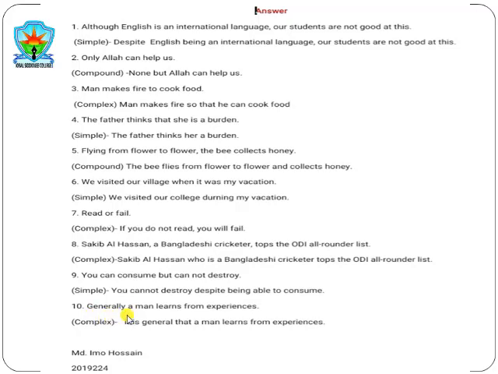So generally, we can make a clause using generally. The clause is like this: it is general that. It is general that is a clause, and another clause is already a man learns from experience. So the sentence is like this: it is general that a man learns from experience.